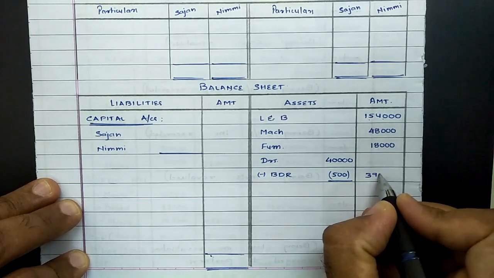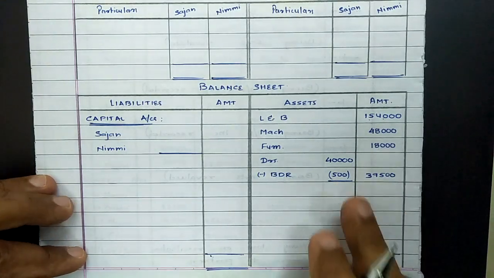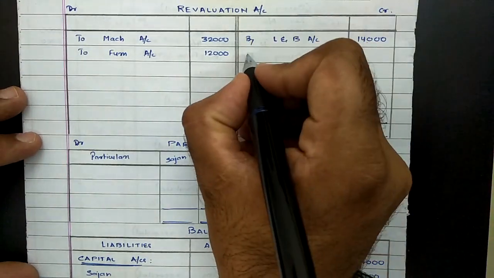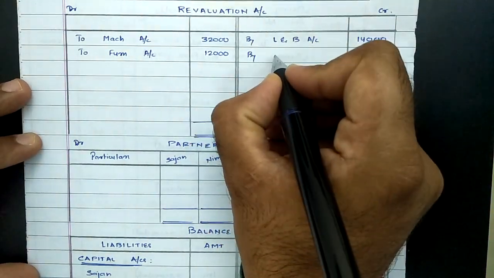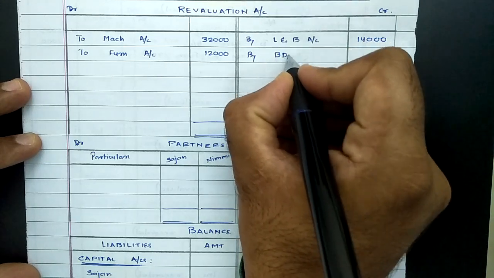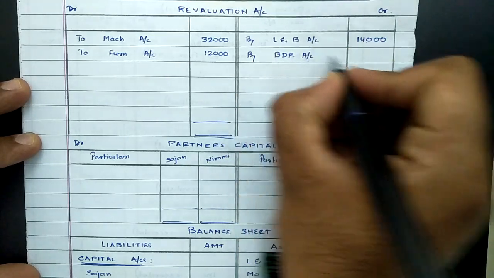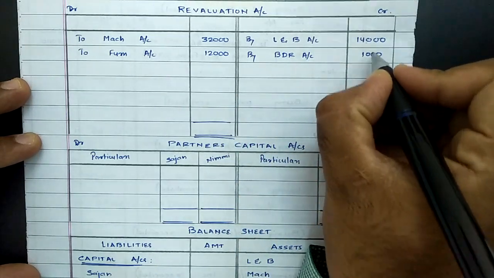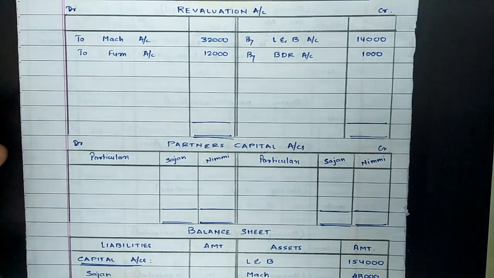So net balance in outer column will be 39,500. And now the value of provision is reducing. When a provision is reducing, that means liability is reducing, and whenever liability reduces, it will be considered as profit for the firm, so it will be recorded on credit side. So accordingly we can frame entry.